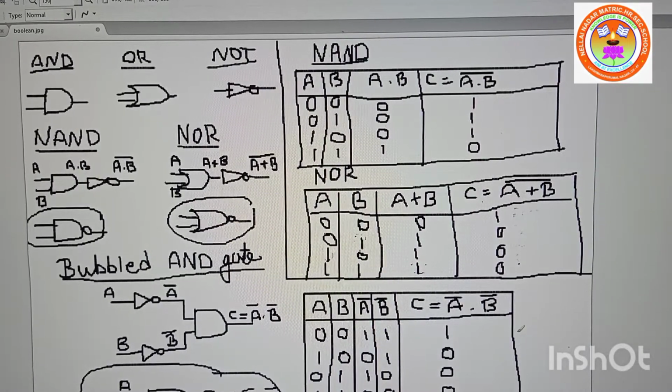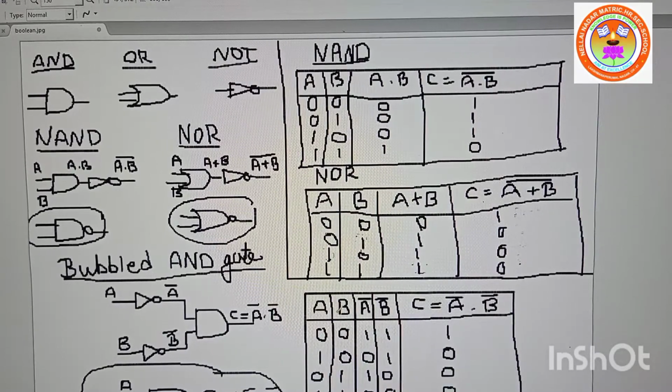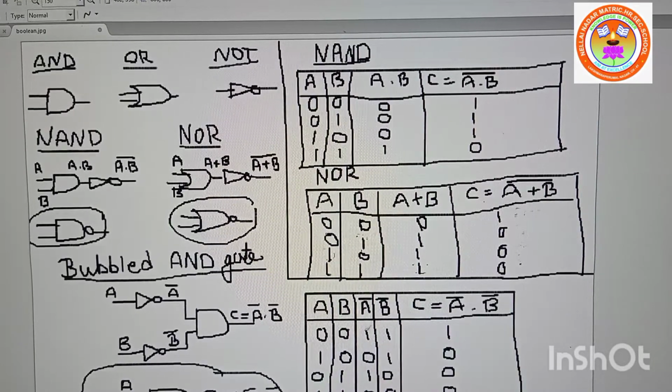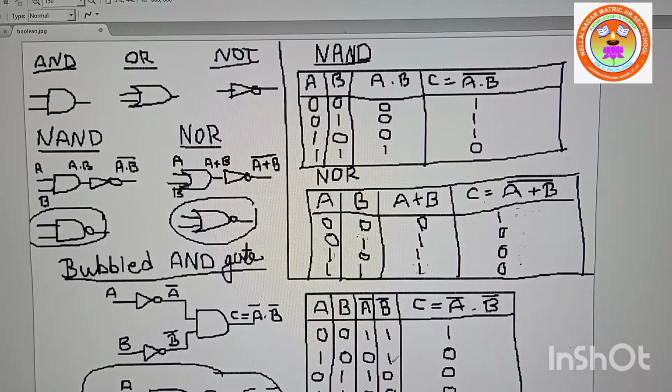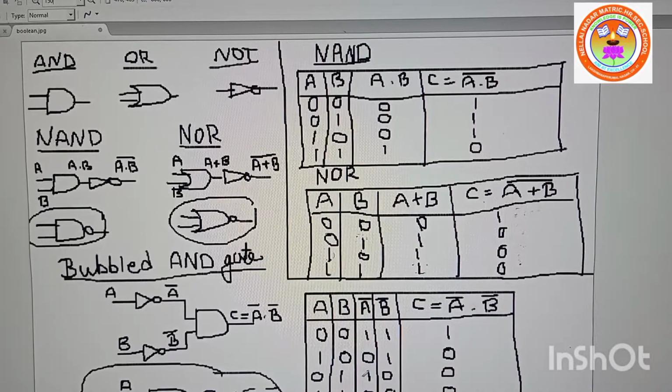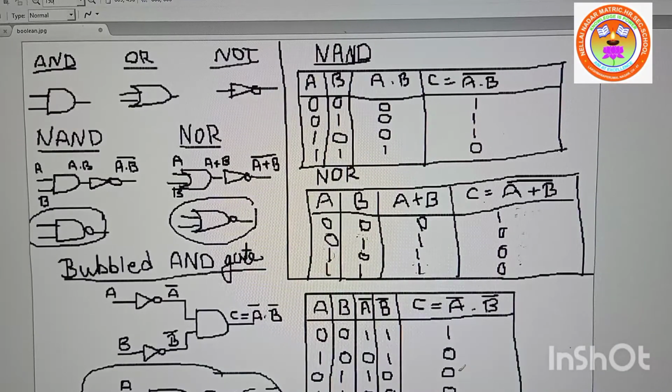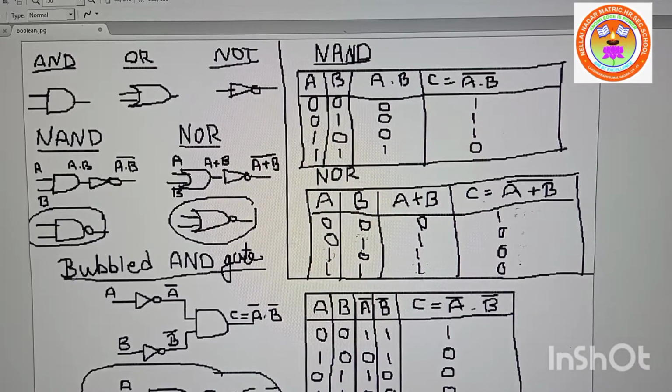And this is the truth table, right? A and B. A is 0, B is 0. Inverse is A dash, that is 1 and 1. If you multiply these two, you will get 1. And A inverse is 0, B inverse is 0. If you multiply these two, you will get 0. Same way, A is 0, B is 1, A inverse is 1, B inverse is 0. 1 into 0 is 0. A is 1, B is 1. When you inverse, it will become 0 and 0. When you multiply, you will get 0. So this is the truth table for the bubbled AND gate.